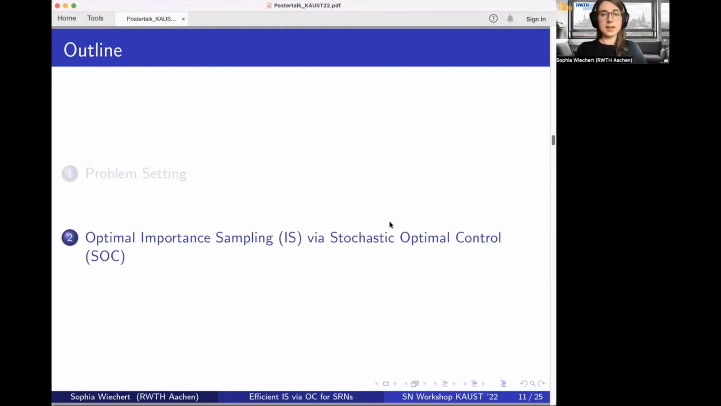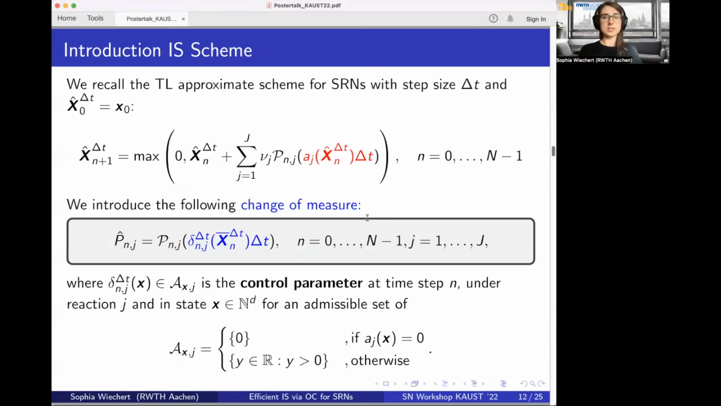In our project, we are exactly targeting this challenge to find a good auxiliary random variable in the setting of stochastic reaction networks. And we're not only interested in finding a good auxiliary random variable, but we want to find the best one in a certain setting. So the best one which reduces the variance as much as possible. And of course, it's not possible to find the best auxiliary random variable among all possible densities. And therefore, we restrict ourselves to an importance sampling scheme.